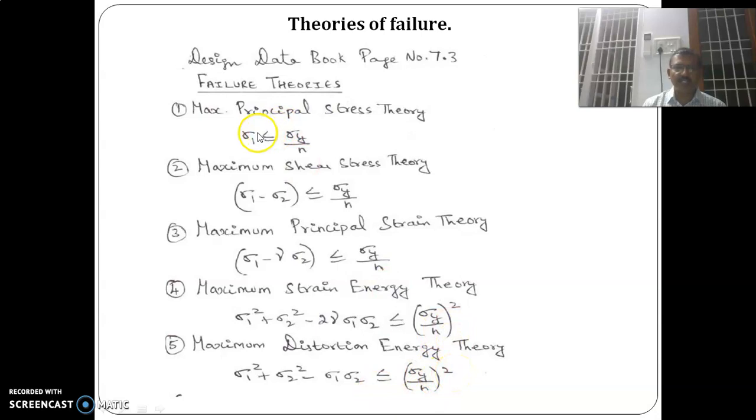So the first theory is called Rankine theory, and this theory is applicable for brittle materials. Maximum shear stress theory is called Tresca theory, and this theory is applicable for ductile materials. Maximum principal strain theory is for ductile material. Strain energy theory is also for ductile material. And maximum distortion energy theory is called Henky von Mises theory. This theory is also applicable for ductile materials.